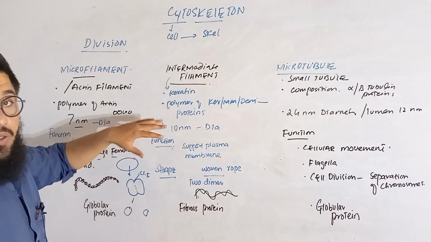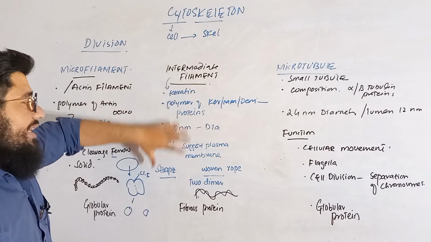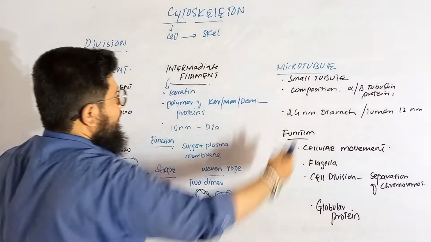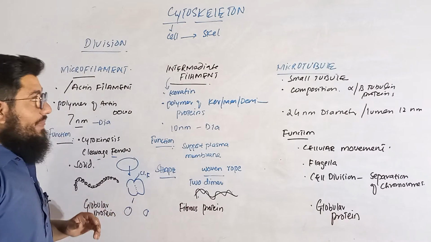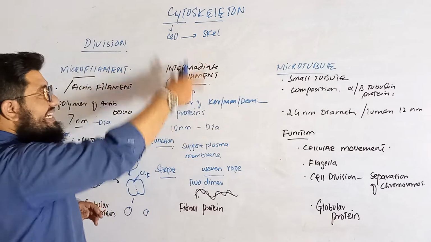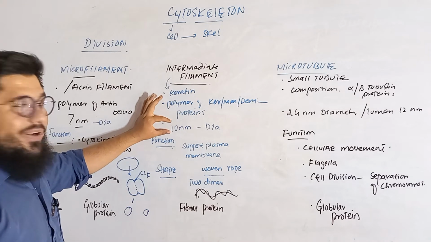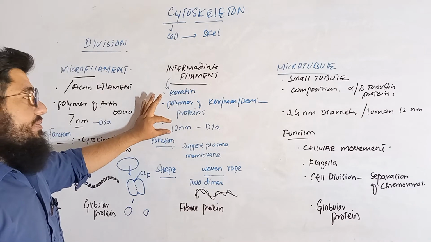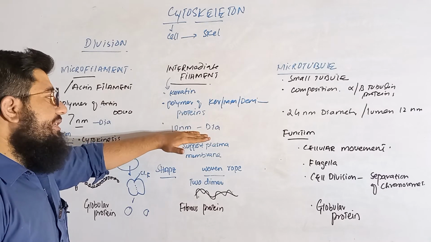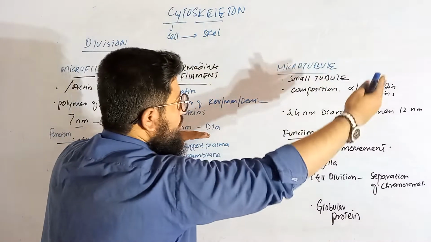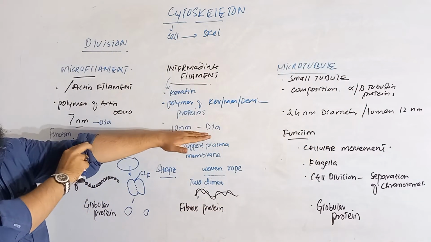So this is how the intermediate filaments are actually placed in between the microfilaments and microtubules. Both are starting from the micro. Microfilaments, microtubules, intermediate filaments. So intermediate is actually in between. This was a point that I was telling you guys to remember: the diameter of the intermediate is 10. So more than 10, you are going towards the microtubules. Less than 10, you are moving towards the microfilaments.